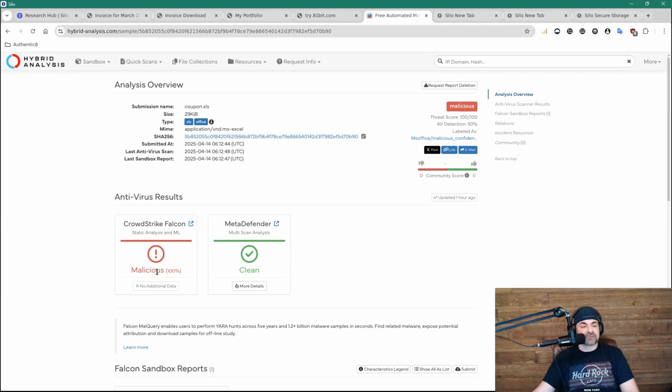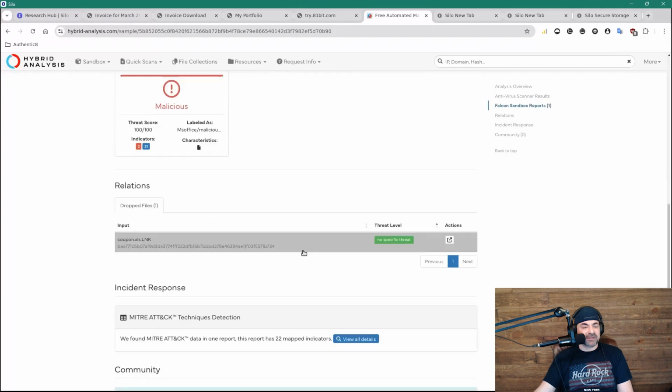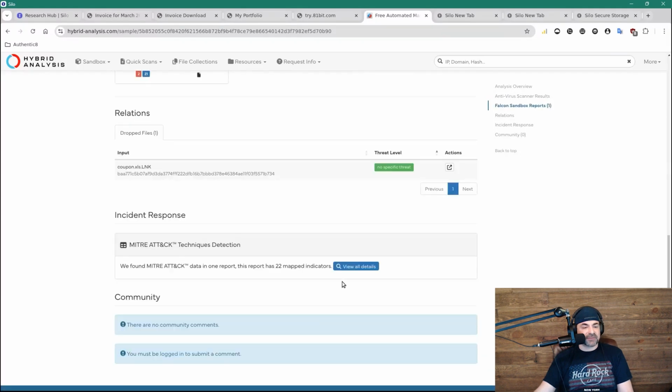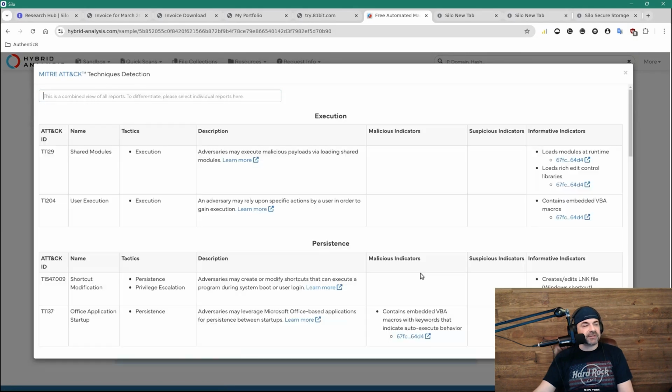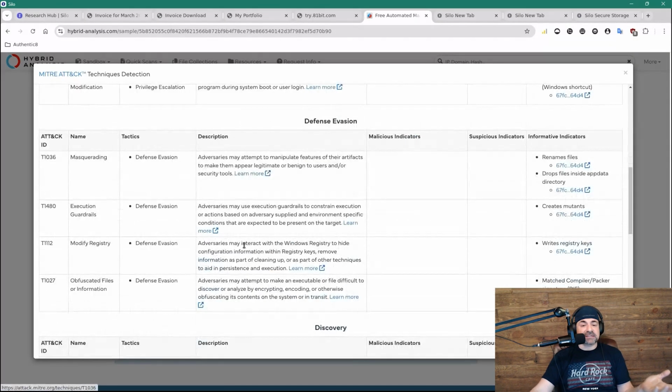And CrowdStrike says this is malicious. MetaDefender doesn't seem to think so. It's kind of a debate. But there's certainly a possibility here that it is. We've got details. MITRE ATT&CK definitely shows some malice there. And we can see what all this is, though. So clearly this was a malicious file.